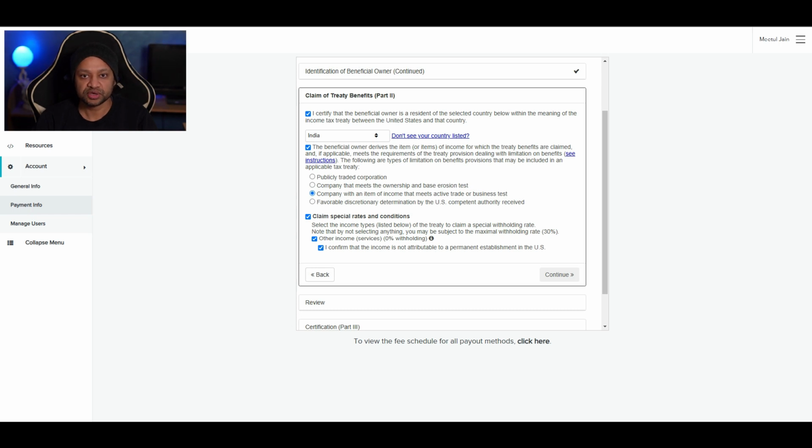Who needs to fill a W-8BEN form? If you are generating some income from the United States and you are not a resident of the United States, you need to fill up this form. For example, if you're earning from Google AdSense or if you're earning affiliate income from any of the American platforms, or if you're freelancing at any of the American platforms, then you have to fill up this form.